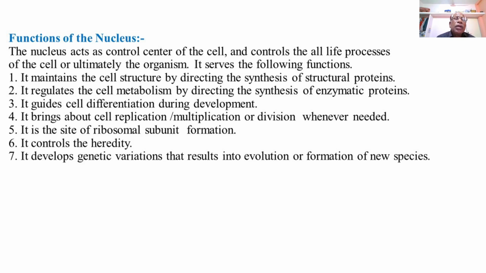The nuclear DNA is also responsible for heredity as well as variations or even mutations due to the different gene expressions of the genes present in the chromosomes, and variations lead to evolution, or the formation of new species, or phylogeny.